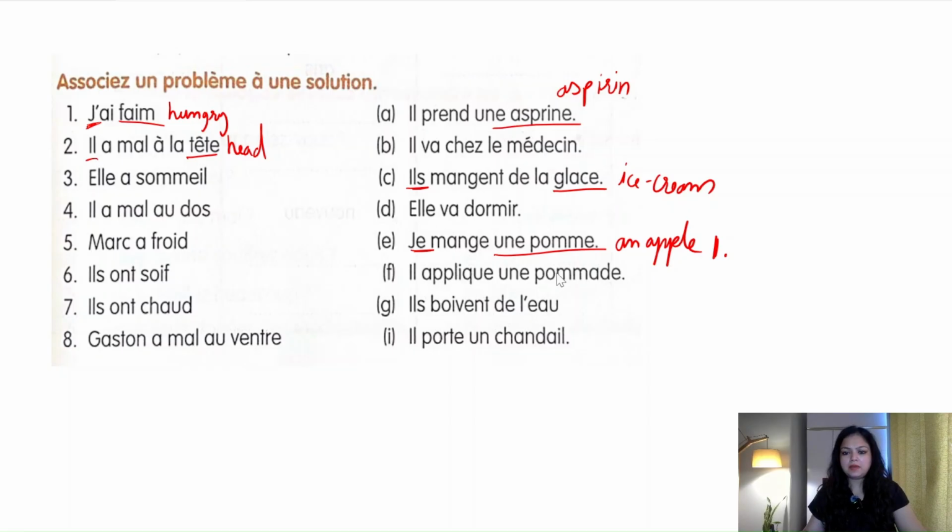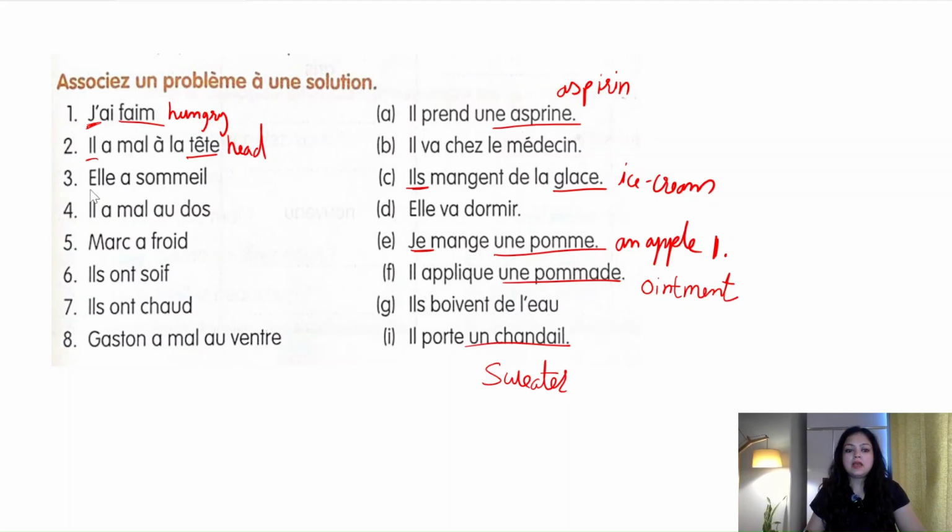Another one is il applique une pommade. Pommade is ointment. So if he has a headache, he is going to apply the ointment. Il porte un chandail. Chandail is a sweater. So this we are obviously going to discard. It could be anything: il prend une aspirine, il va chez la médecin, or il applique une pommade. So leave second over here only.